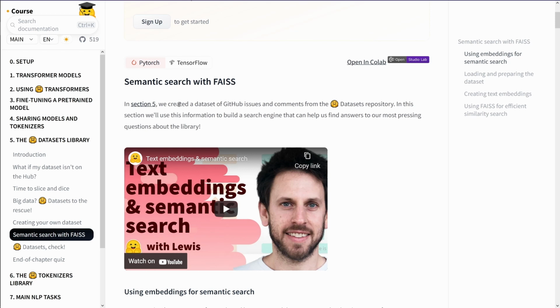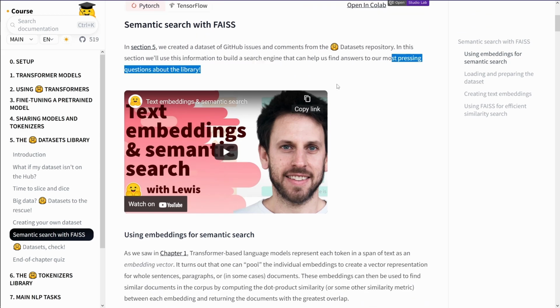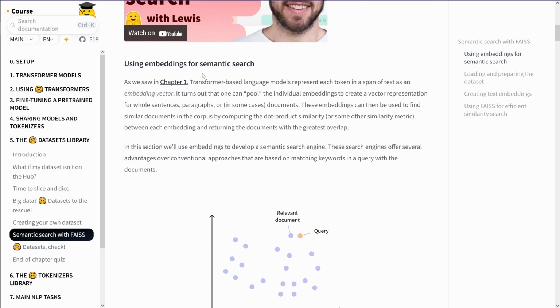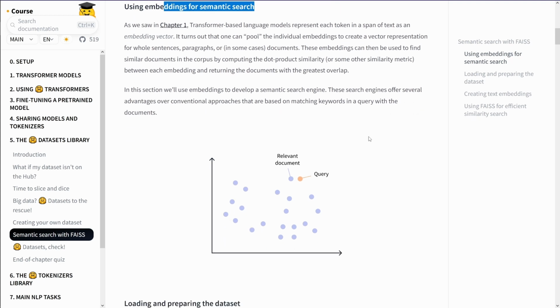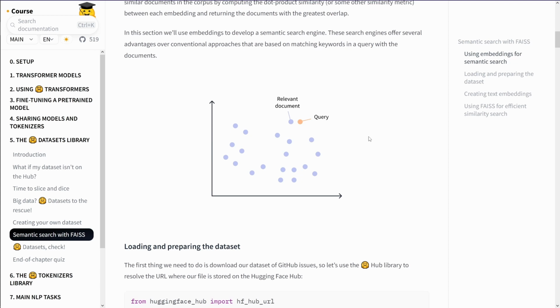In section 5, we created a dataset of GitHub issues and comments from the datasets repository. We will use this information to build a search engine. Okay, maybe we now see our dataset, because this was just more or less a download with some cleaned data. The most pressing questions about the library. Yes, embeddings for semantic search. We know this because we are geniuses and we have read SBERT.